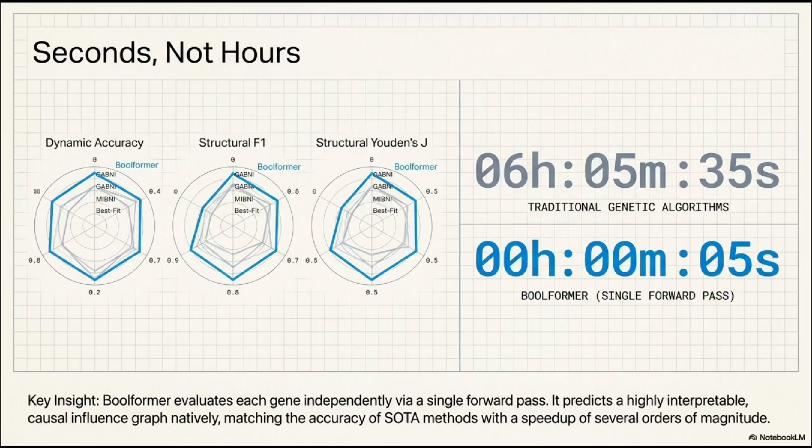This slide shows the dramatic performance shift. By using Boolformer, we can evaluate each gene independently through a single forward pass. Look at the comparison. Traditional genetic algorithms like GABNI or MIBNI might take over 6 hours to solve a network. Boolformer achieves similar or better results in just 5 seconds. It matches the accuracy of these SOTA methods but provides a speed up of several orders of magnitude. This isn't just about saving time, it's about enabling a scale of analysis that was previously computationally impossible.